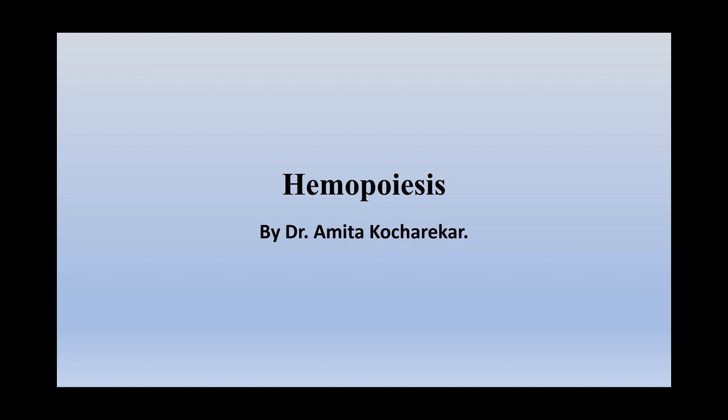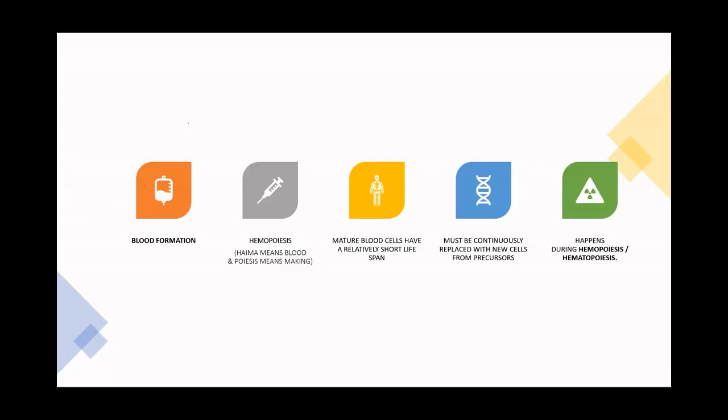Today we will study what is hemopoiesis. Hemopoiesis is also known as hematopoiesis. Basically, hemopoiesis or hematopoiesis is blood formation. If we divide the word into two parts, hemo and poiesis, hemo means blood and poiesis means making. So hematopoiesis or hemopoiesis is nothing but blood formation.